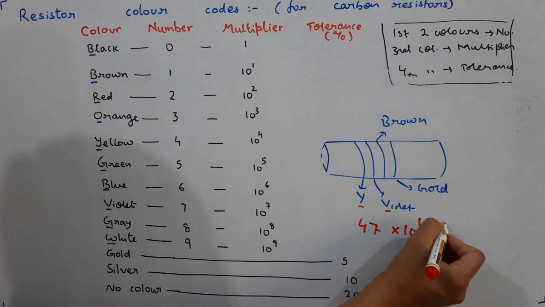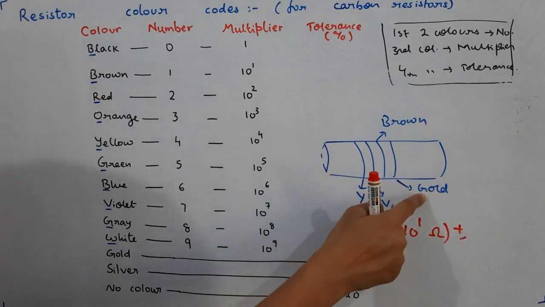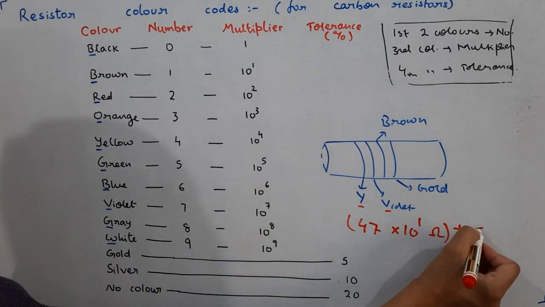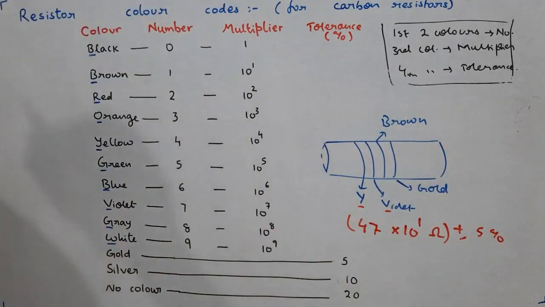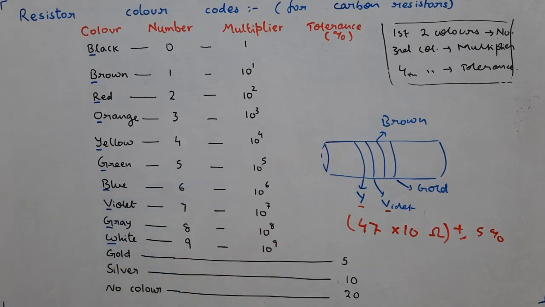This is the value of the resistance and then its tolerance will be plus or minus. Now what is the tolerance value? You have to see gold. Gold, what is the tolerance value? 5%. So plus minus 5%. So that is the answer. So 10 power 1 you can simply write as 10. So 47 into 10, that is 470 ohm plus or minus 5% is the resistance of this particular color code. Is it clear, students? So please write these in your notes and remember the sequence of the colors.